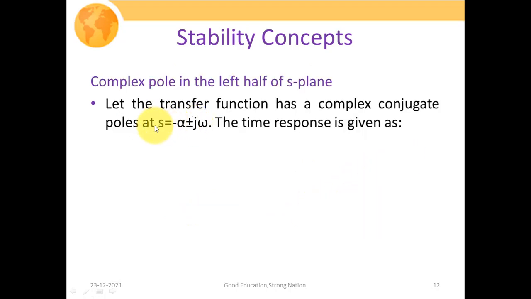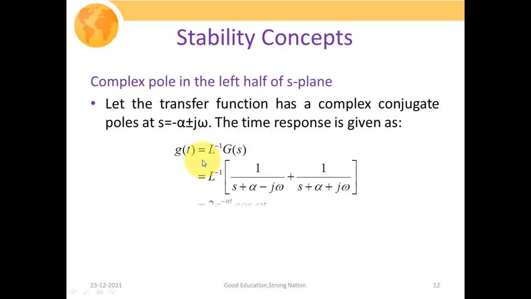So now let us take another case where the complex pole is lying in the left side of the S-plane. Let us consider that the transfer function has the complex conjugate poles at s is equal to minus alpha plus minus j omega. So the time response would be given as g(t) equal to the inverse Laplace transform of G(s), that will be equal to L inverse of 1 over s plus alpha minus j omega plus 1 over s plus alpha plus j omega. And when we take the inverse Laplace transform of this G(s), what we obtain will be equal to 2 into e to the power minus alpha t cos of omega t.